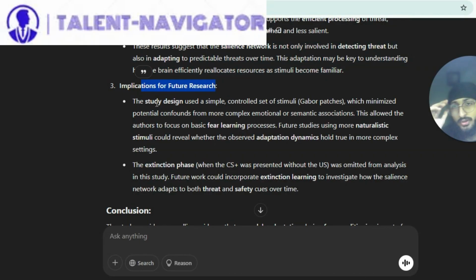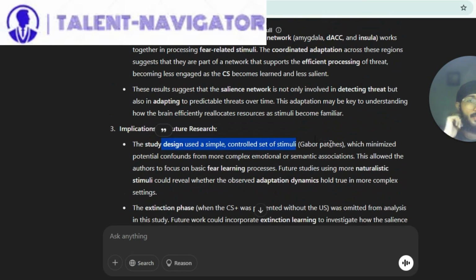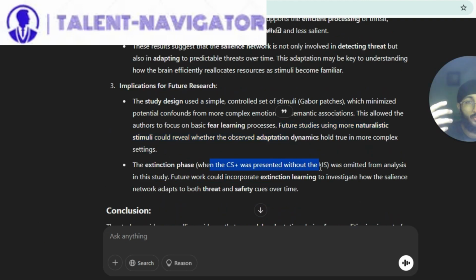Now, implications for future research. The study design used a simple control set of stimuli, Gabor patches, which minimized potential confounds from more complex emotional or semantic associations. This allowed the authors to focus on basic fear learning processes. Future studies using more naturalistic stimuli could reveal whether the observed adaptation dynamics hold true in more complex settings. The extinction phase, when the CS plus was presented without the US, was omitted from analysis in this study. Future work could incorporate extinction learning to investigate how the salience network adapts to both threat and safety cues over time.